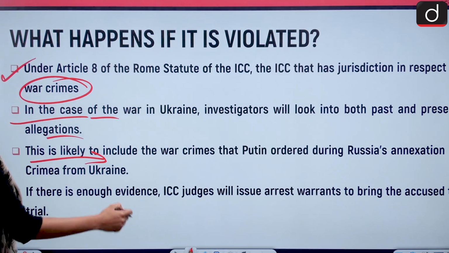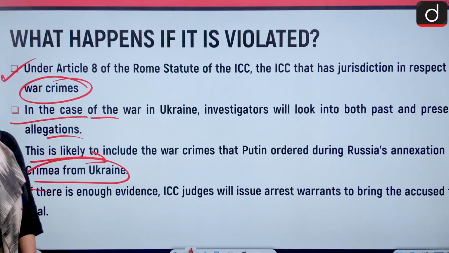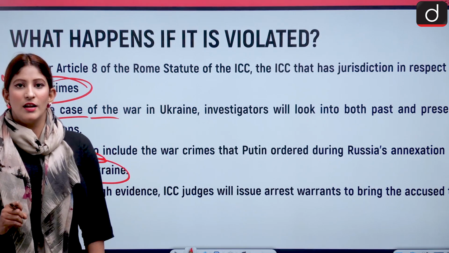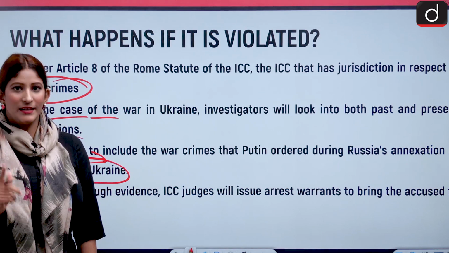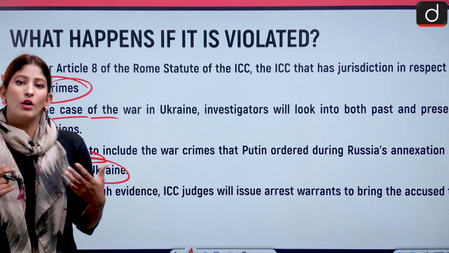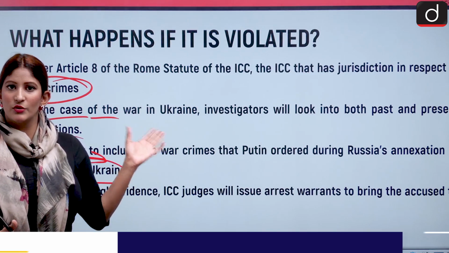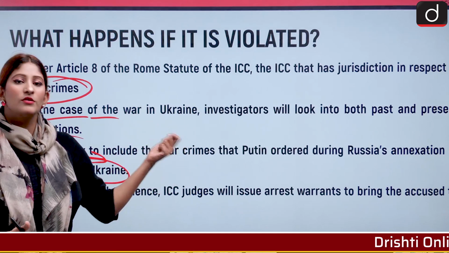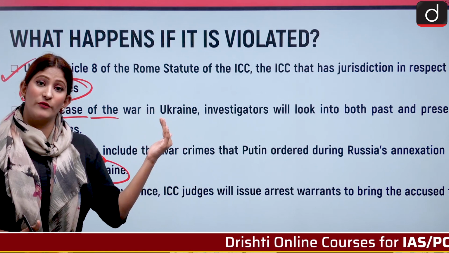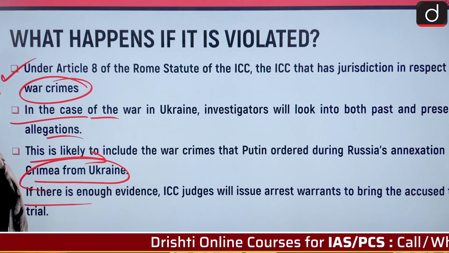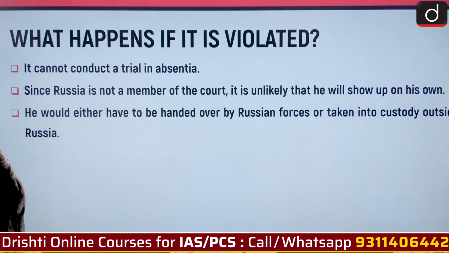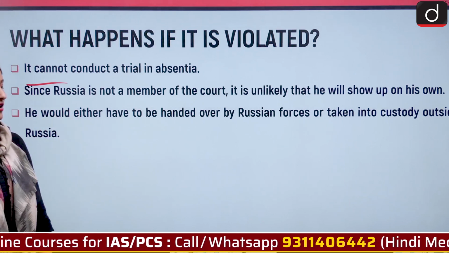annexation of Crimea. And after the annexation of Crimea was declared an illegal occupation by the ICC, Russia in 2014 did annex Crimea. So in 2016, Russia said that we do not accept this jurisdiction of the ICC with respect to Crimea. So they withdrew from the ICC as well. They withdrew from the Geneva Convention, but before that they withdrew from the ICC as well. Now, if there is enough evidence, ICC judges will issue arrest warrants to bring the accused to trial, and it cannot conduct a trial in absentia, as I told you.